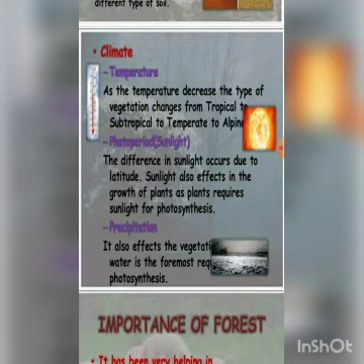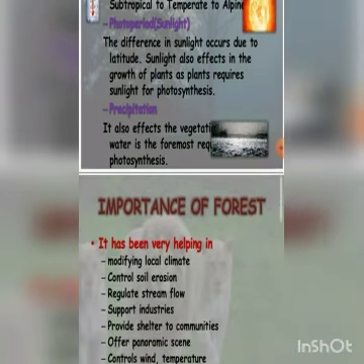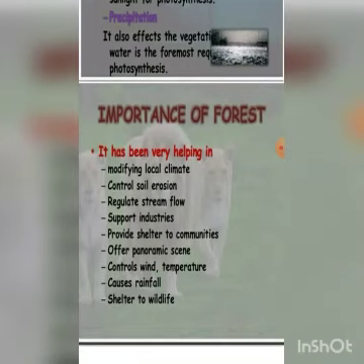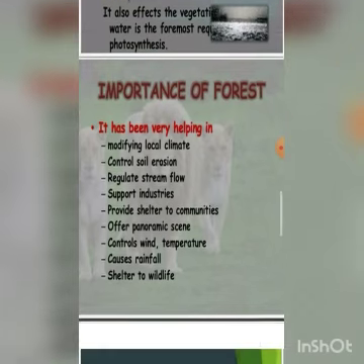So areas of heavy rainfall have more dense vegetation as compared to areas of less rainfall. Means we can say that where there is heavy rainfall we can find dense vegetation, and where there is less rainfall we can find less or scanty trees, or we can say less dense vegetation. So in this way we can say that trees are very important for human beings. So let's discuss the importance of trees for human beings.